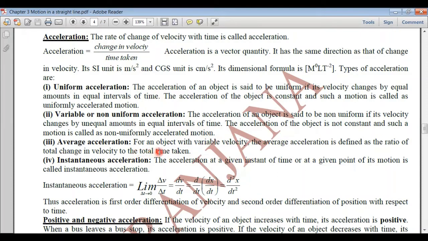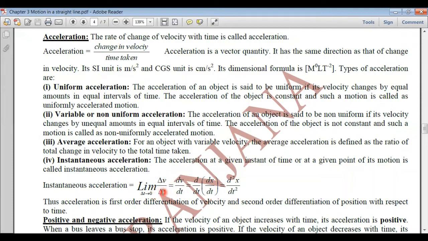Average acceleration. Whenever the velocity is variable, the average acceleration is defined, which is the total change in the velocity upon the total time taken. The next is instantaneous acceleration. The acceleration at a particular instant of time, at a given point, is called instantaneous acceleration.